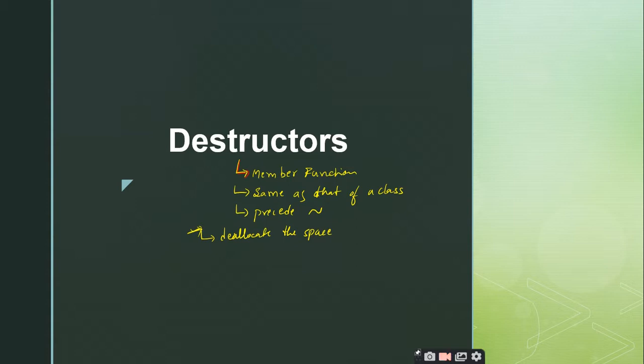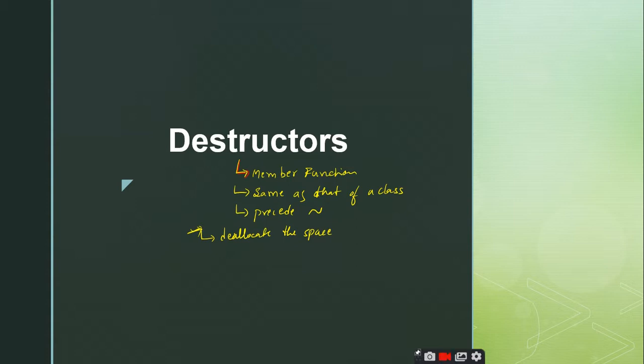This automation of deallocating the space can be done by making use of destructors. Whatever statements you have to deallocate the space, you just write inside the destructor, and as you know, the destructors are automatically called when the object leaves its scope. So when you write these delete statements inside the destructors, you are guaranteed that the dynamic memory is deallocated when the object goes out of scope, and ultimately there will not be any memory leakage, right?